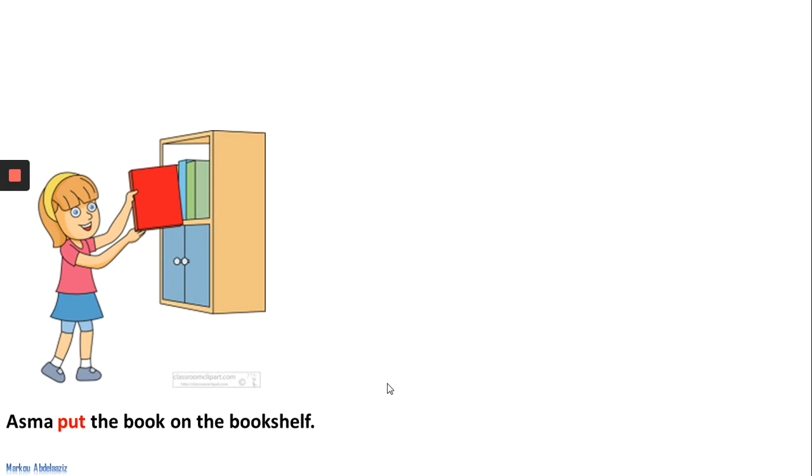This is one of the verbs that we use most of the time and its meaning is clear. But let's see when it comes as a phrasal verb.